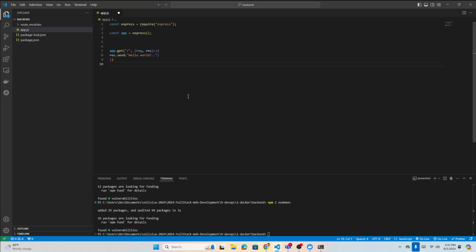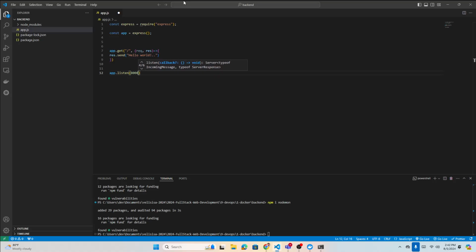What are we going to do to create the server? Same thing: app.listen, listening on one of the ports for your server. For now we're not going to add any environment variables, so let's make it maybe 8000, or even 3000, it does not matter.